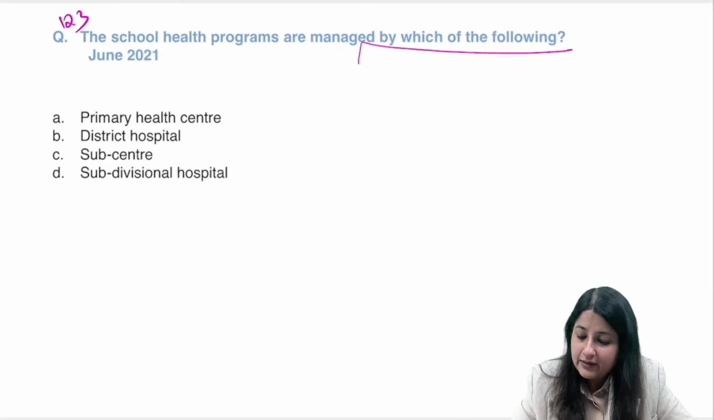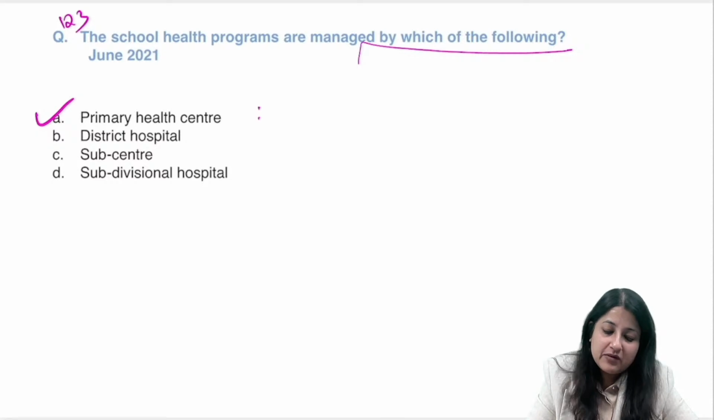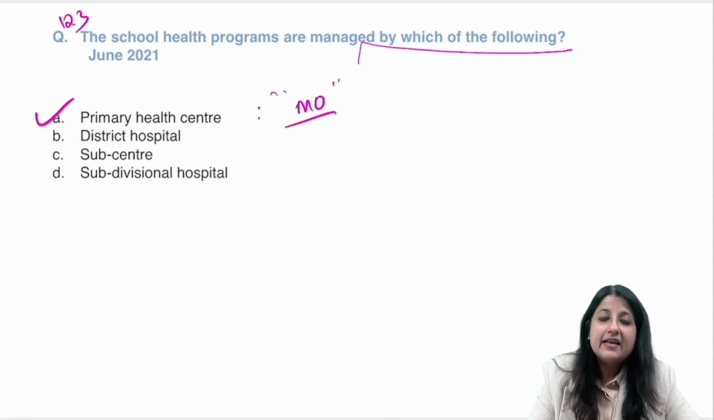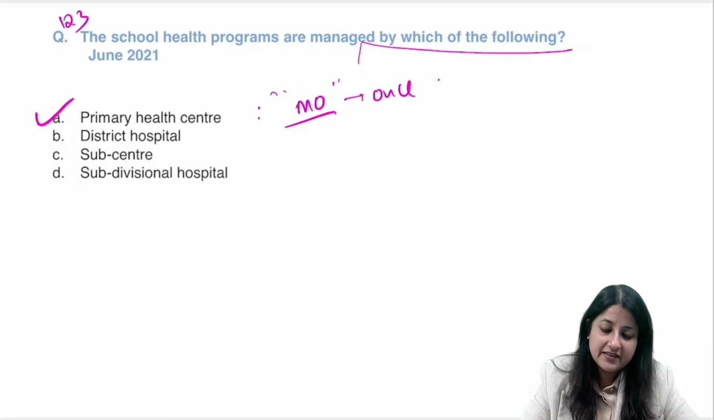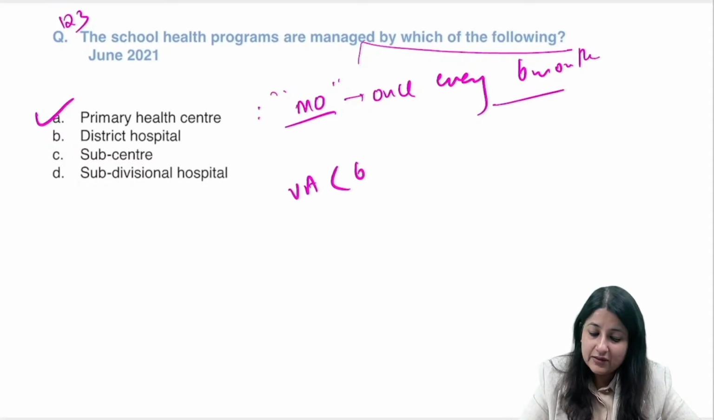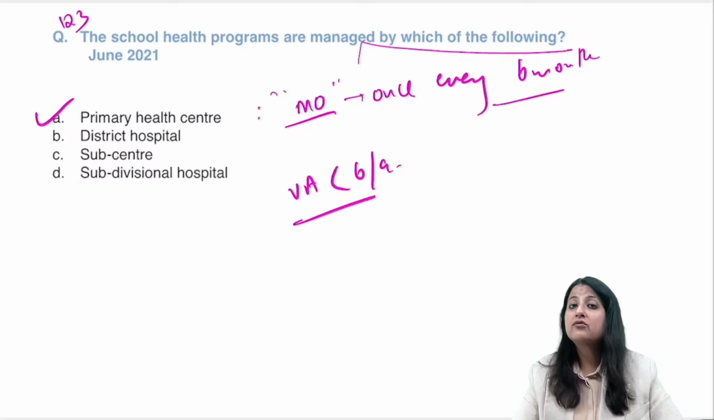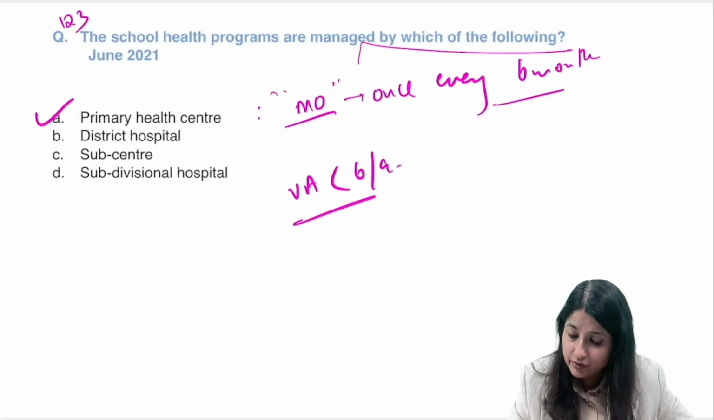Question number 123. The school health programs are managed by whom? Is it sub centers? No, it's the responsibility of the primary health center. The medical officer there should go and do a school health checkup once every 6 months. Eye checkup, of course, the school teacher can also do. If visual acuity is less than 6/9, then the child needs to be referred. Also, school health screening is under Ayushman Bharat as well. That you should know.